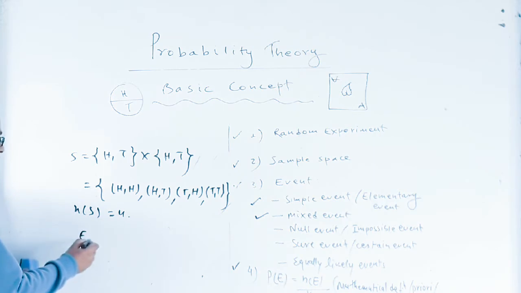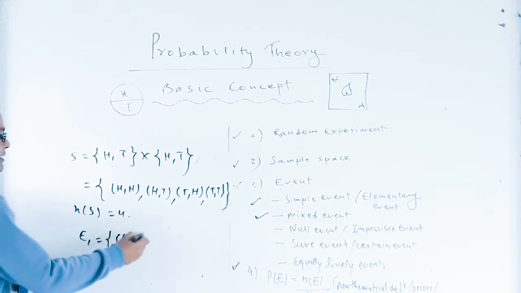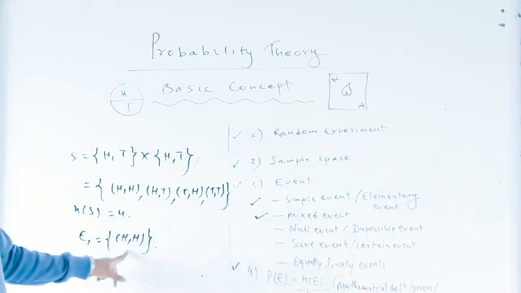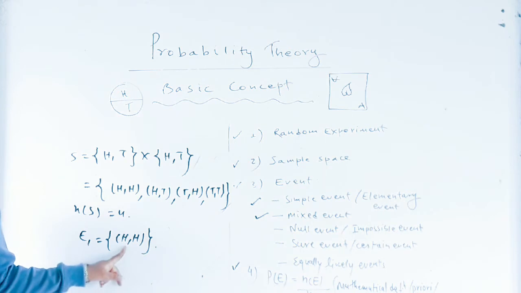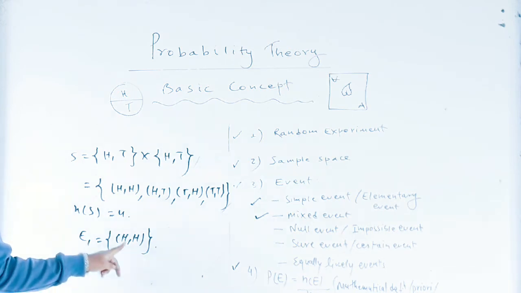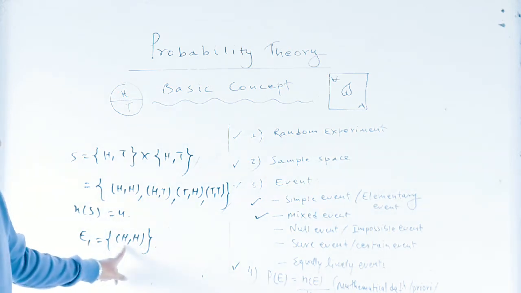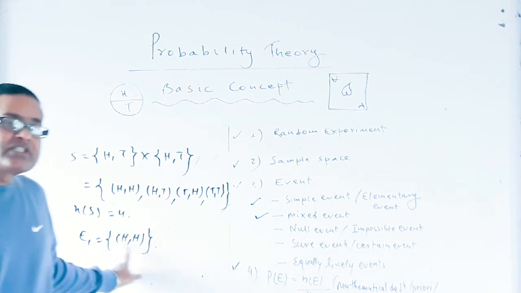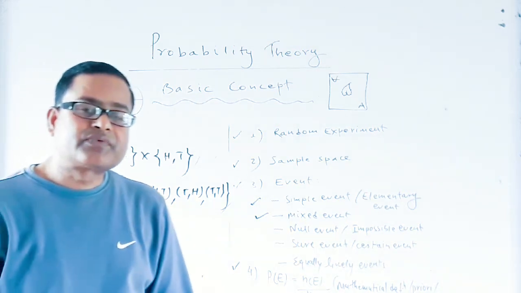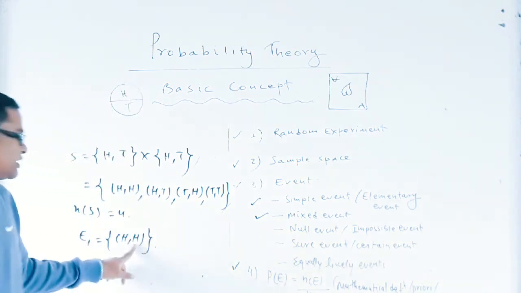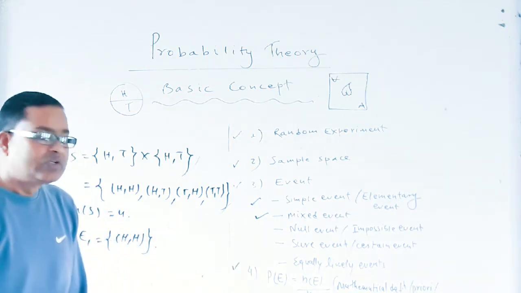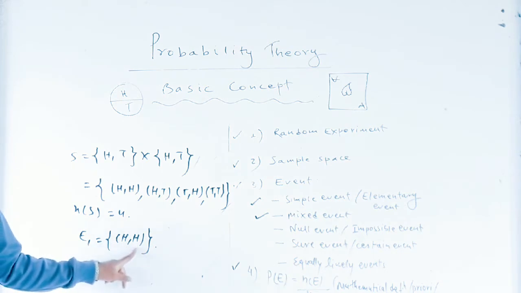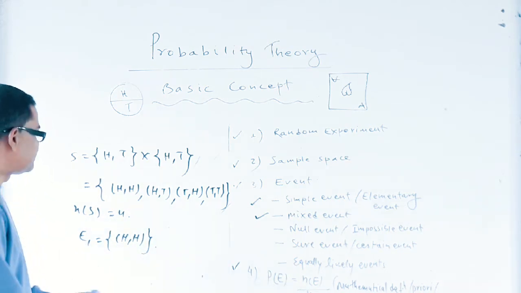Now the first event, H comma H, indicates that we get H from the first coin, and again we get H from the second coin. That means we get head on both the coins.